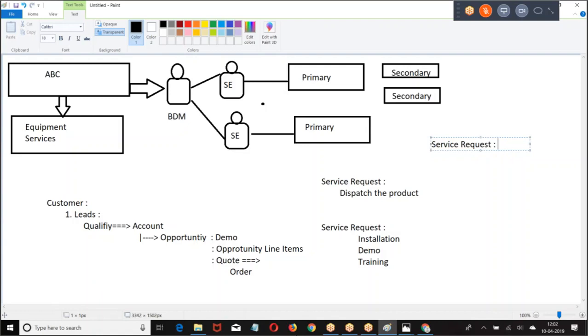Technically, what have you done? I have been involved in overriding the standard pages. I have been involved in building custom functionality on standard pages, building triggers, writing batch apex, writing schedule apex, and creating partner communities. Right? These are your roles. When you say I was involved in this, that should have a scenario. What did you do? This is what I did.